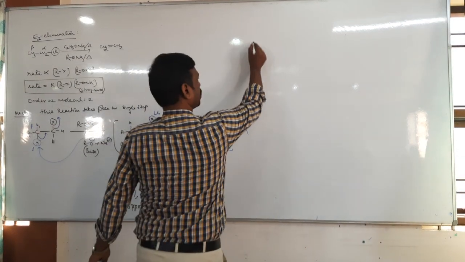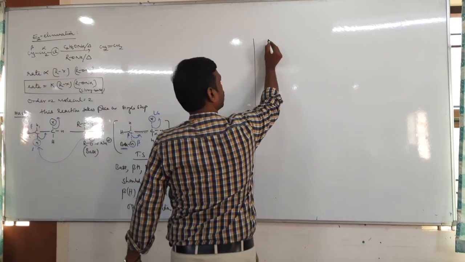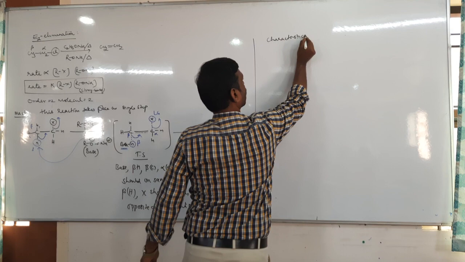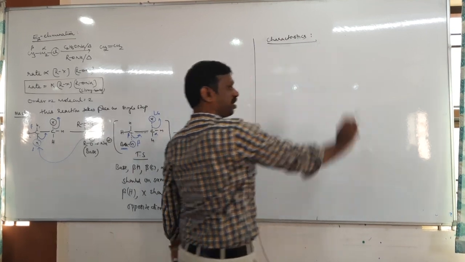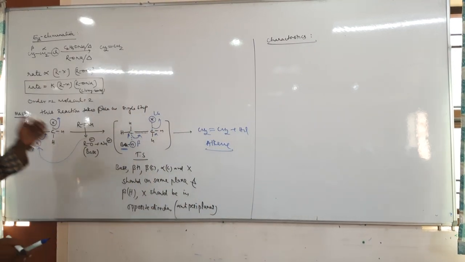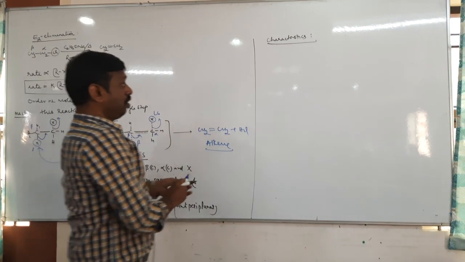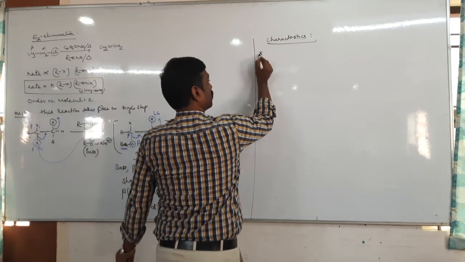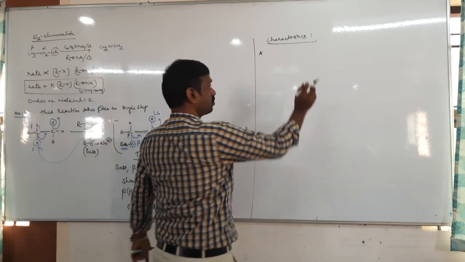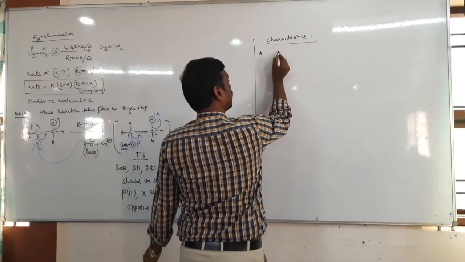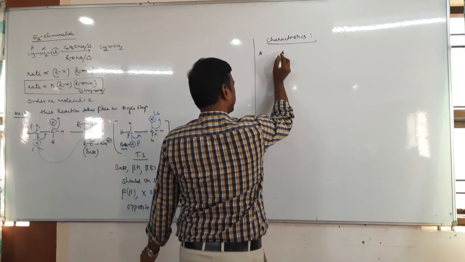Okay, next are the characteristics, which are nothing but key points. What are the characteristics of E2 elimination? What is the first characteristic? Is there any intermediate formed?